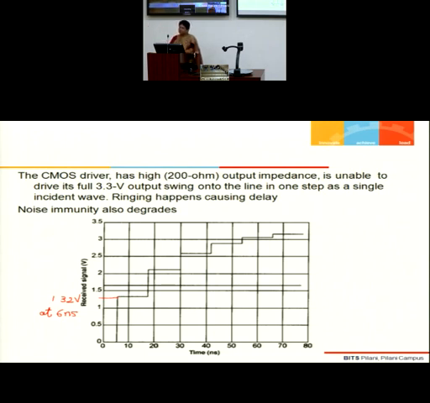Then what is observed? I am saying what is observed, I am not analyzing right now. What is observed is that for a poor termination, incident energy corresponds to 1.32 volts, and can you see that somewhere around 6 nanoseconds it is only 1.32. Then somewhere around 18 it remains that, and there are continuous reflections going here, then energy comes back. I am assuming there is no second bit coming, so no coupling is happening. No noise is getting generated. It's only one bit which I have transmitted.